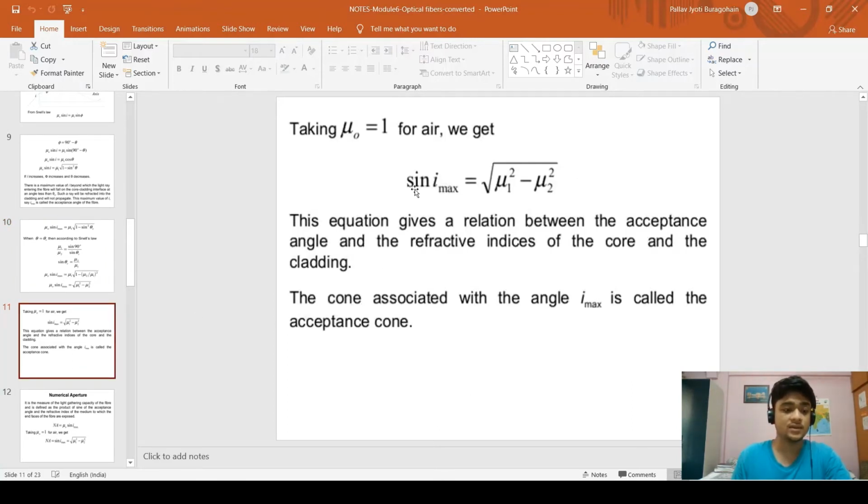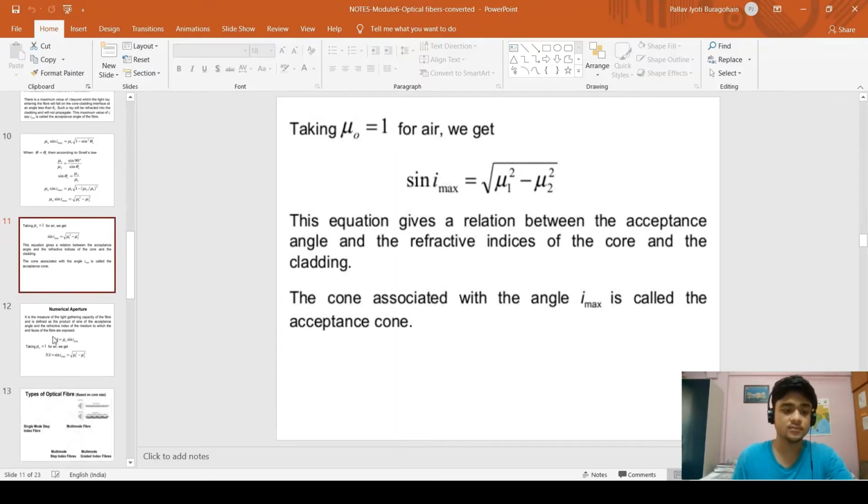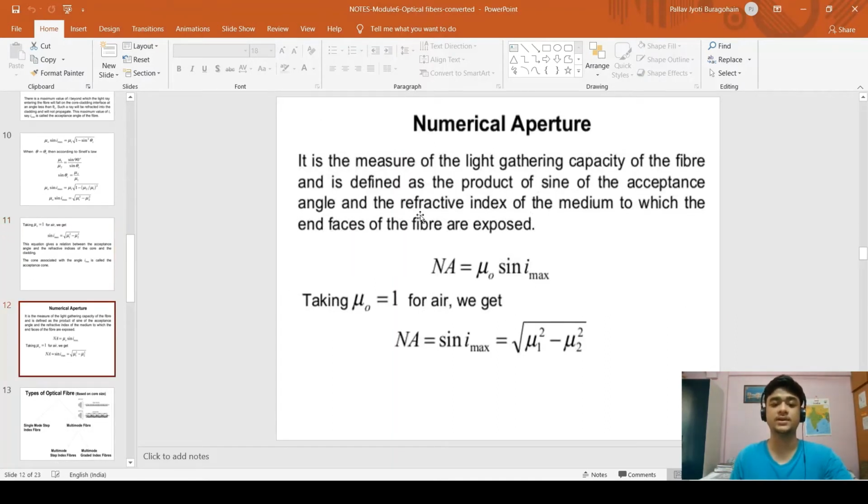Since mu naught is 1 for air, this is the formula of sine i max, root of mu1 square minus mu2 square. This equation gives the relation between the acceptance angle and refractive indices of the core and the cladding. So this is for numerical aperture.